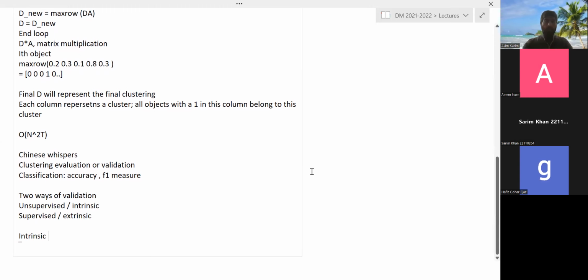So intrinsic evaluation would require intrinsic measures or indices. Okay. So we will be discussing those as well. But first, there are a number of reasons why we like to do cluster validation.